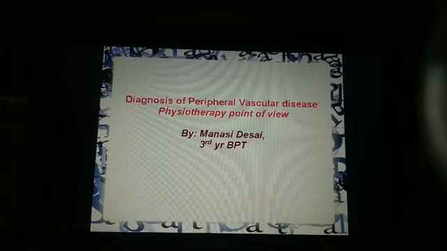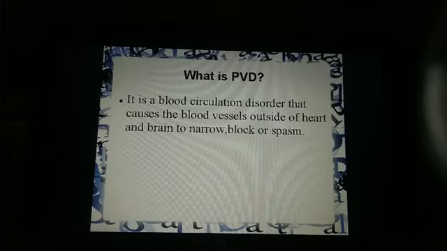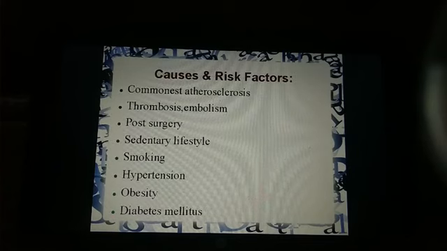I am from third year and my today's topic of presentation is diagnosis of peripheral vascular disease from physiotherapy point of view. Before going to diagnosis, let us know what is peripheral vascular disease. So, it is a blood circulation disorder that causes the blood vessels outside of the heart and brain. As the name suggests, peripheral, so it's not central, to narrow, block or spasm.